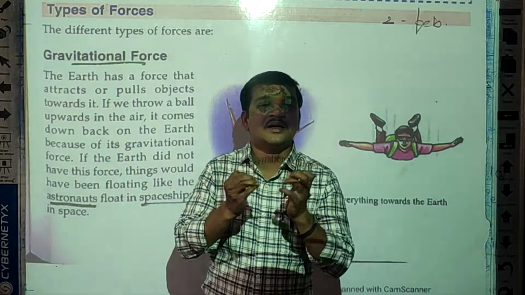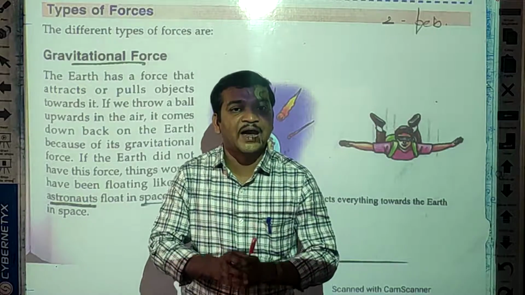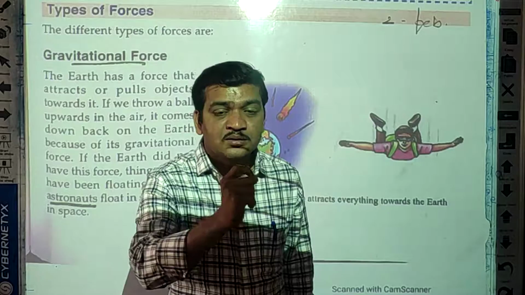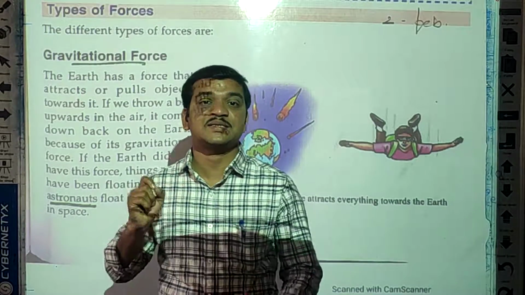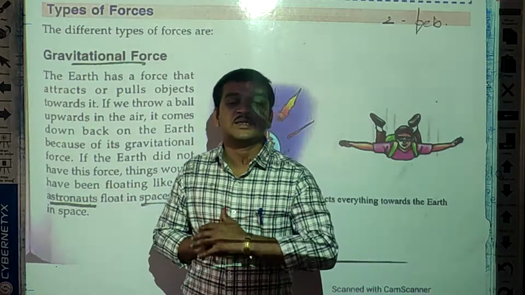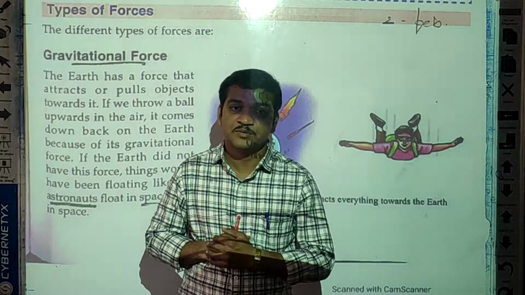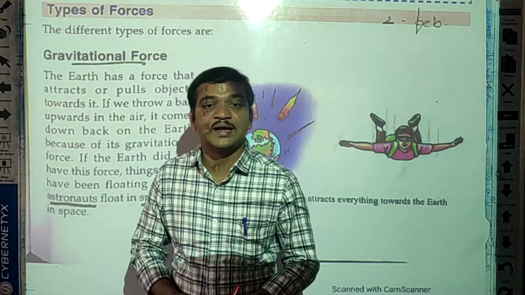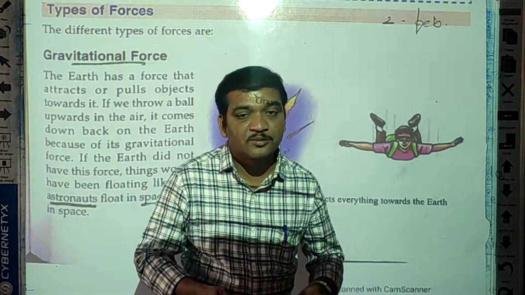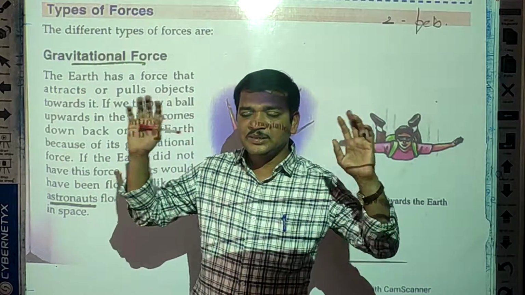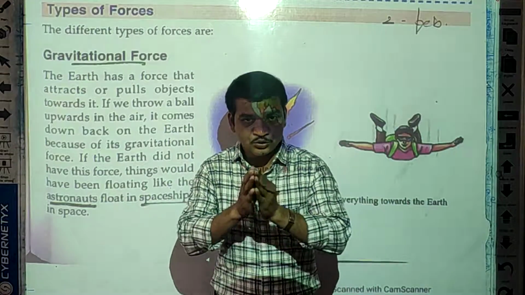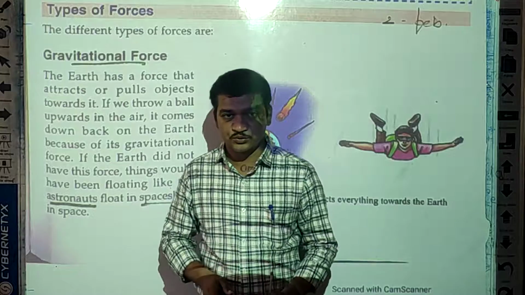We would be unable to stand on the earth if there were no gravitational force present in the earth. We cannot even work properly, because all the things on the earth are there due to the gravitational force.